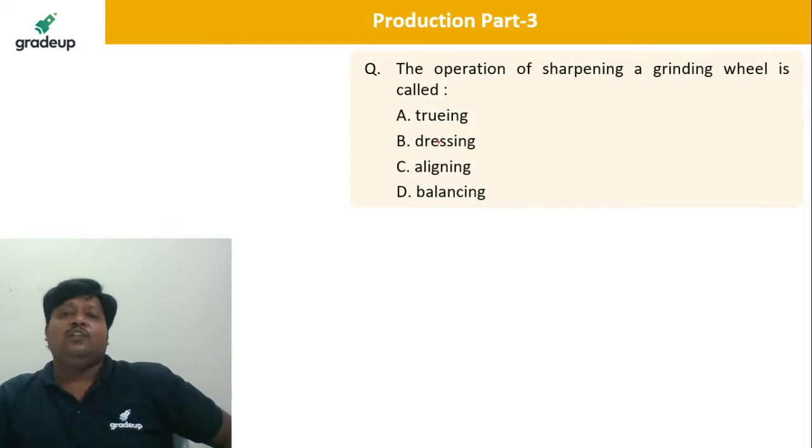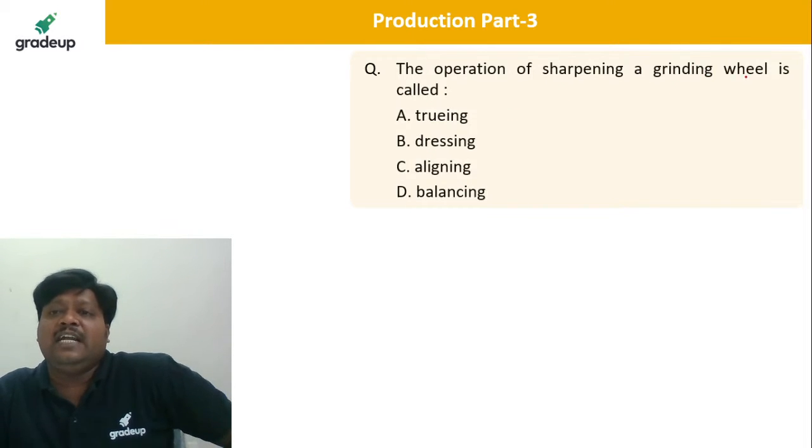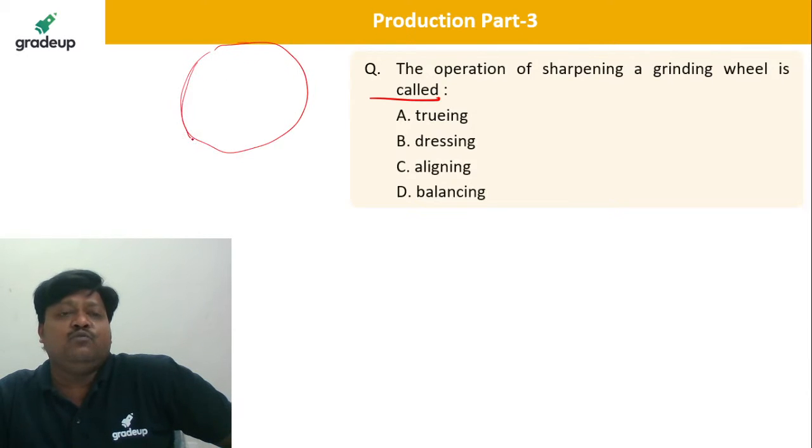Next, the operation of sharpening a grinding wheel is known as sharpening. That is what we are going to do here. Whatever the blunt abrasives are there, we are trying to remove those abrasives, and now we are making the layer in front of the tool with the new abrasives.